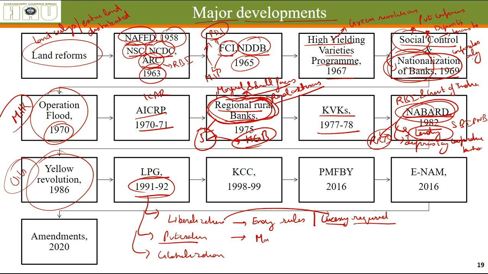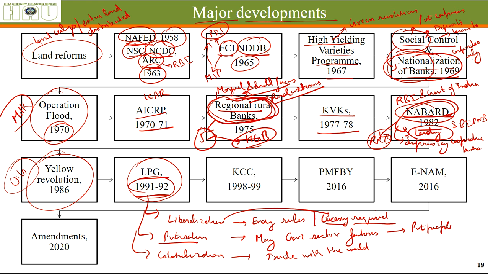Privatization, many government sector factories were given to private people. Okay, this is called privatization. Globalization means that trade with the world had to be started. Okay, and this trade is done under different set of rules. So this was done in 1991 and 1992. Before it, India was a country that used to sustain on itself, but these things were done because of few problems, which if you are interested we can talk about in the coming lectures.